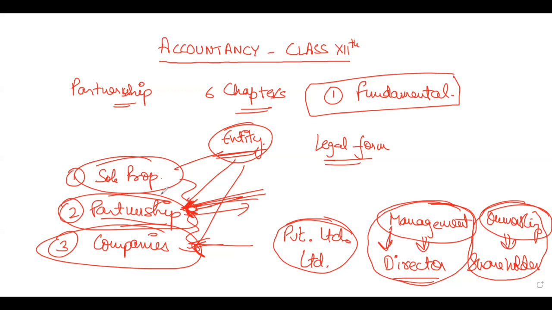Got it? And this company part, we'll study in the next book in detail. So you don't need to worry about it. I'll even take some real practical examples about companies.